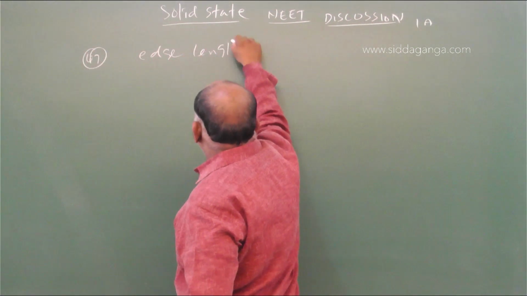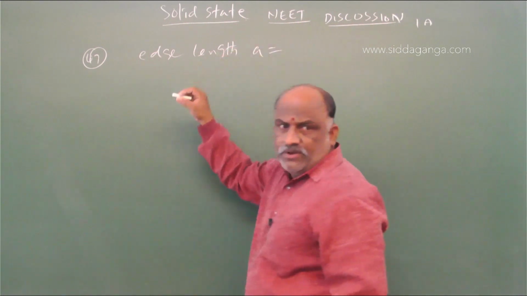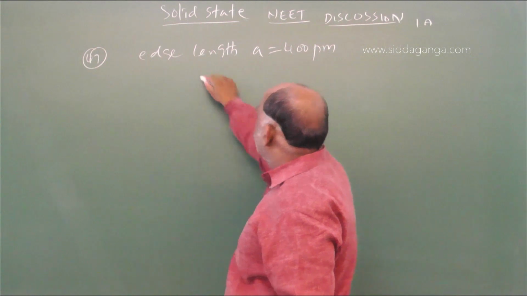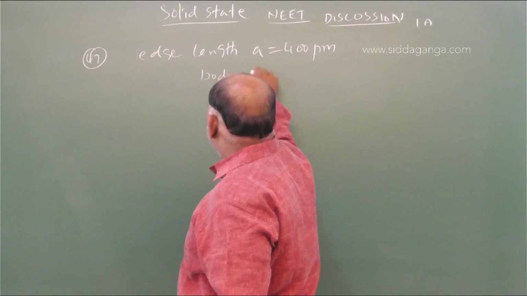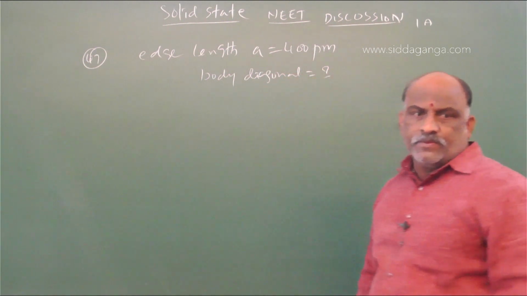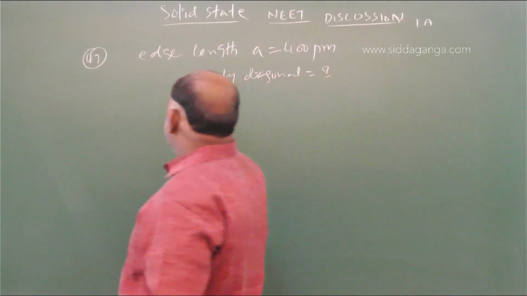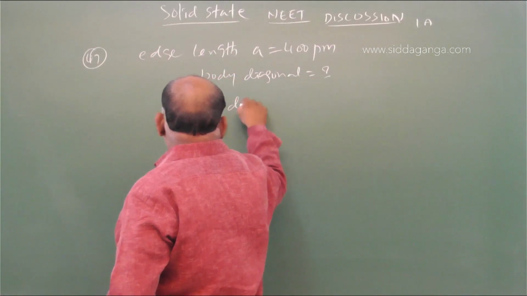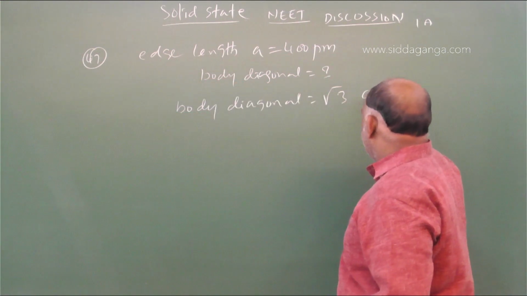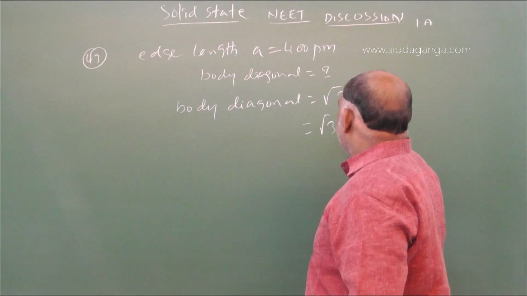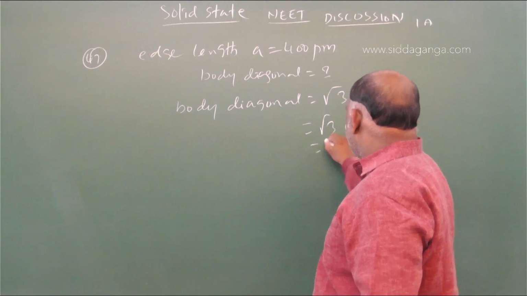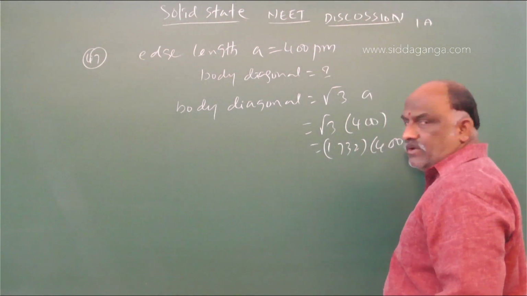Edge length a is given as 400 picometers. Body diagonal is what? So the formula: body diagonal is equal to root 3 a. Root 3 into 400, that is 1.732 into 400.